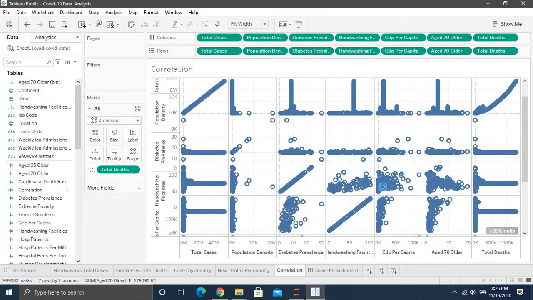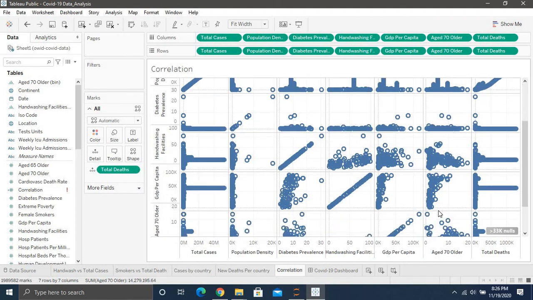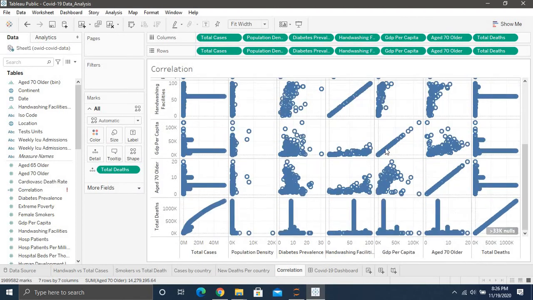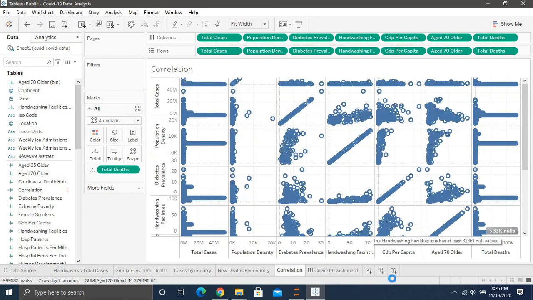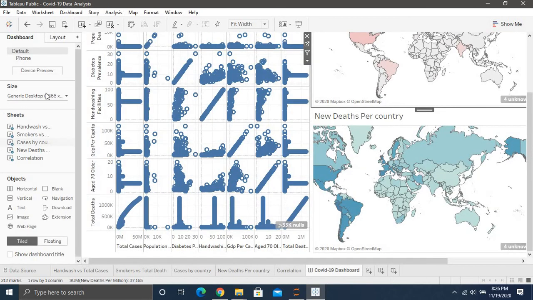What we can notice here is that, obviously, the parameters with themselves have a perfect correlation, and you can just notice stuff like this. It's pretty interesting. And now I'm just finally going to show you the dashboard that I've made.